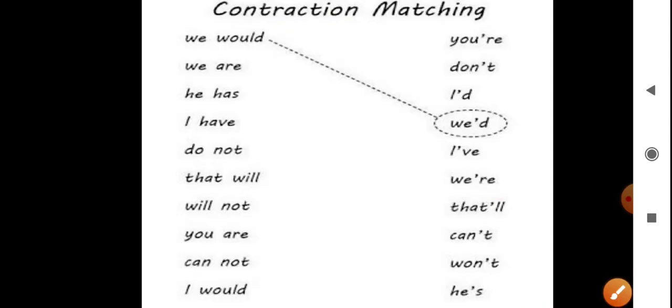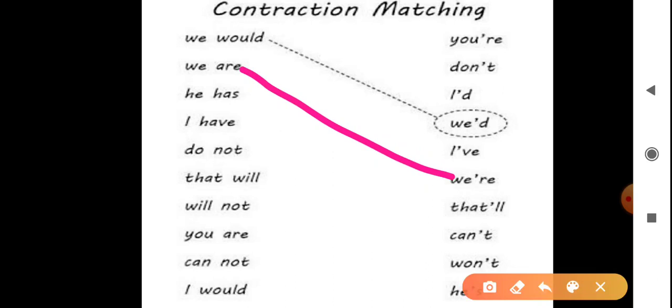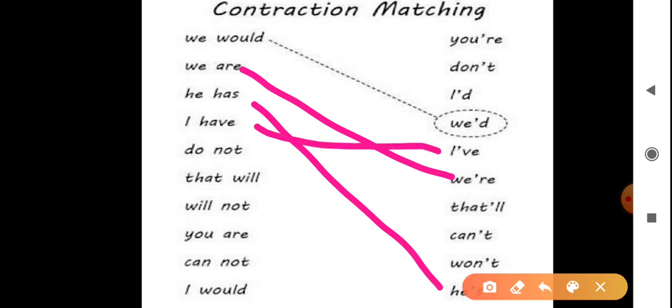Let's do the exercise. Match the words with their contracted form. First, we would, we'd. We are, we're. He has, he's. I have, I've.